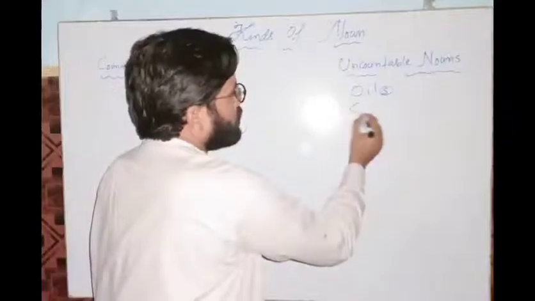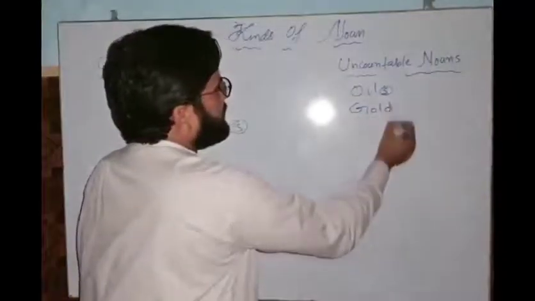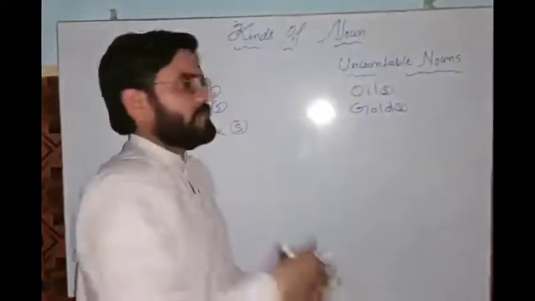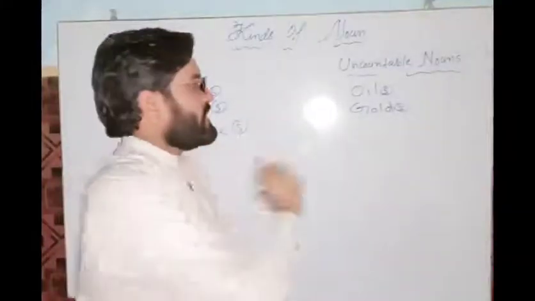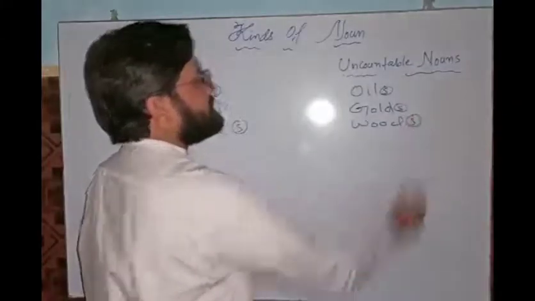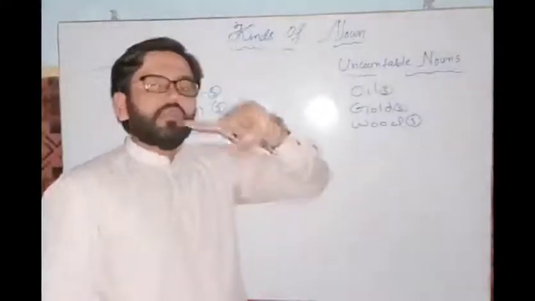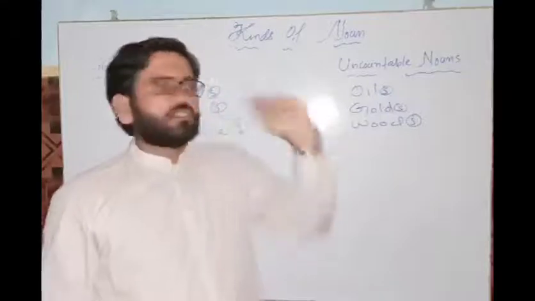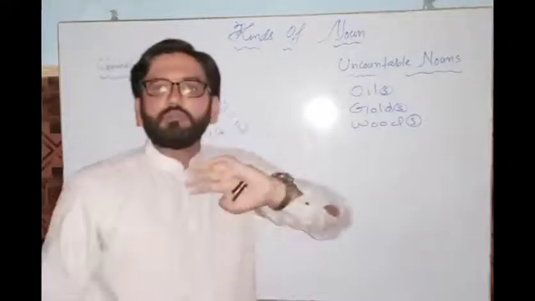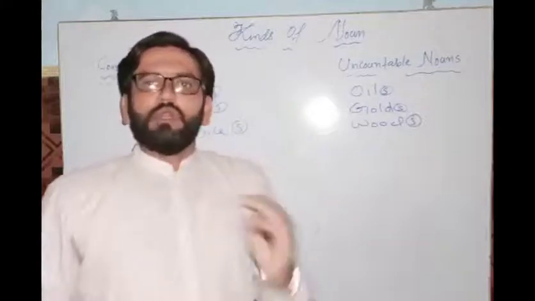For example, gold, right? If I put s here, it will become wrong. For example, wood. If I put s here, it will become wrong as well. So this is a trick for you to identify whether it is a countable or uncountable noun.